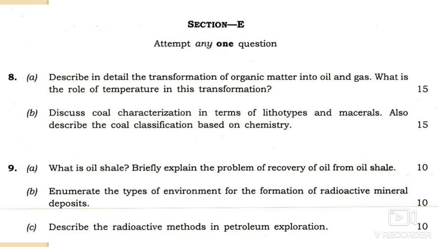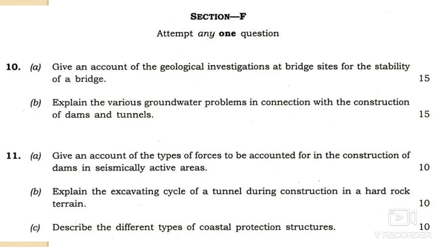9b is: you have to enumerate the types of environment for the formation of radioactive mineral deposits. Means what are the environments in which radioactive minerals will form, and describe the radioactive methods in petroleum exploration. Okay, the radioactive method in the exploration of petroleum, so that you have to write about. And section F,